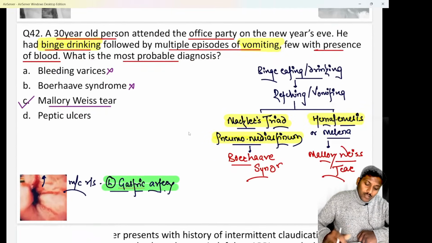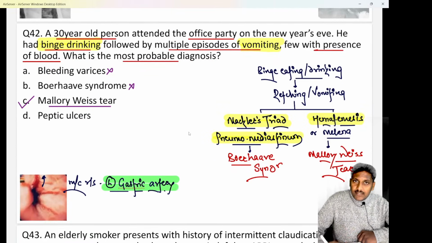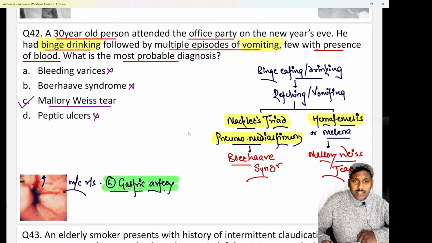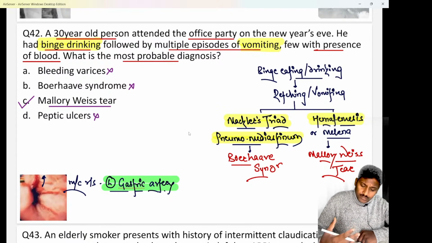Bleeding esophageal varices, we will discuss it. It will have a history of chronic liver disease, that is cirrhosis, or portal hypertension. It will not give you any history of binge drinking or vomiting or retching episodes. Clear? So if there is a history of cirrhosis or portal hypertension, then we talk about bleeding varices. Peptic ulcers could definitely be a possibility here, because after binge drinking the patient may have exacerbation of peptic ulcers, leading to sudden vomiting and sometimes even hematemesis.